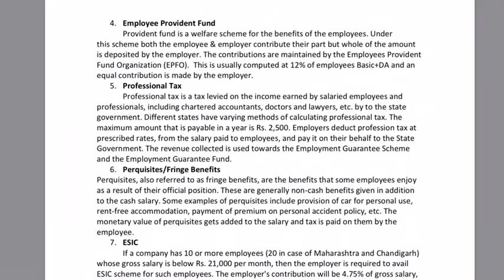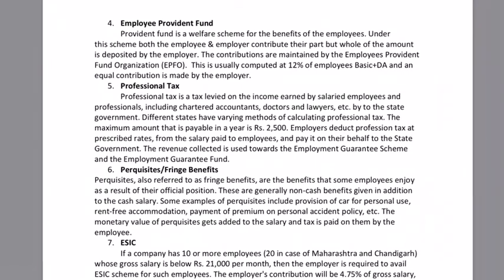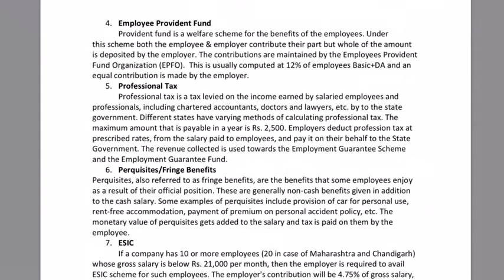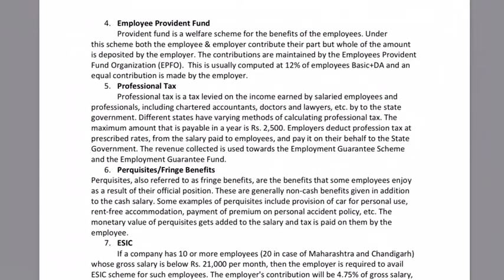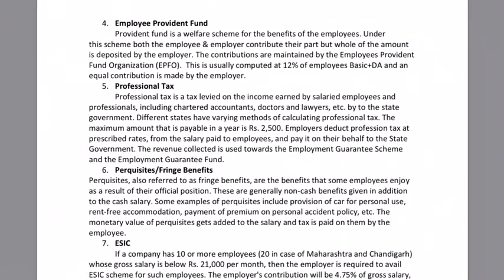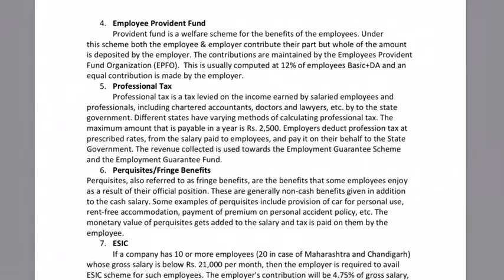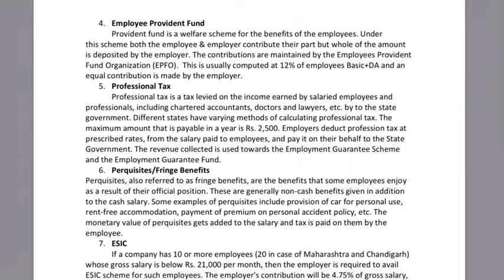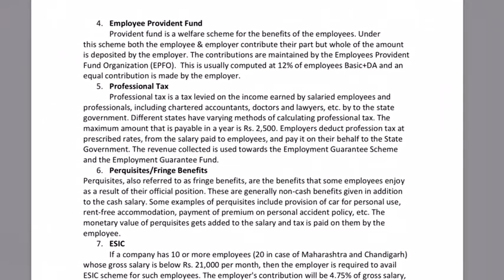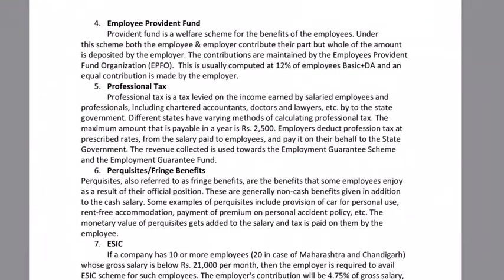Then there is something called professional tax that is deducted from the salary. Usually this is 100 or 200 rupees per month. Employers deduct this and pay to the state government, and this amount is used to fund the employment guarantee scheme and employment guarantee fund. Then each company may have their own policies for fringe benefits. There are many different fringe benefits like car facility and housing facility, and so on. So this is all in addition to the cash benefits.